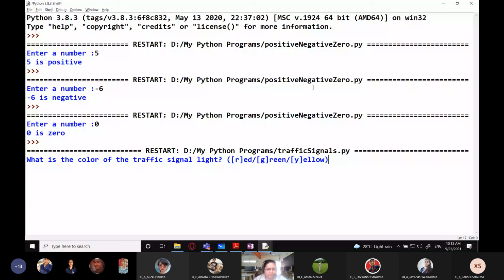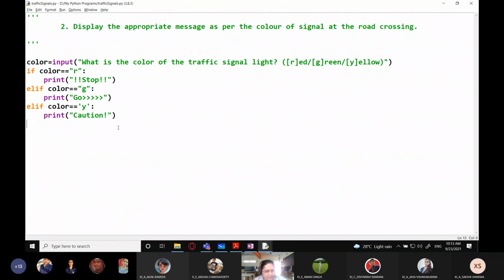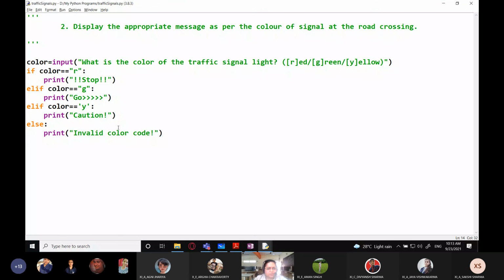Okay. Now suppose color of the signal light right now is red. So I am giving R. Gives stop. Right. I give the color of the signal as orange, O. There is no output. Why? Because हमने else part दिया ही नहीं था यहाँ पे. If you want that, if user is not entering any valid traffic signal color code over here, then the program should print something like invalid color code. And the program should terminate.